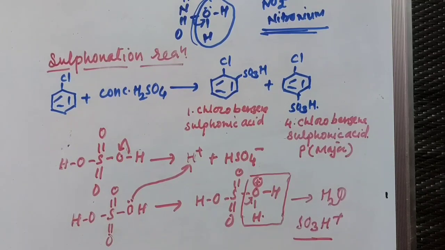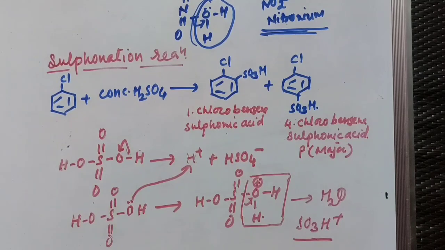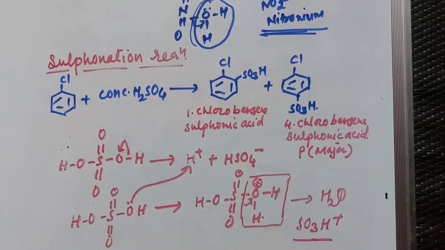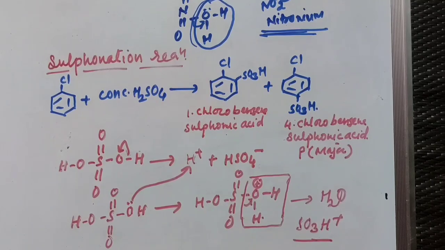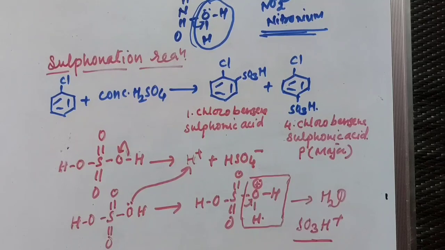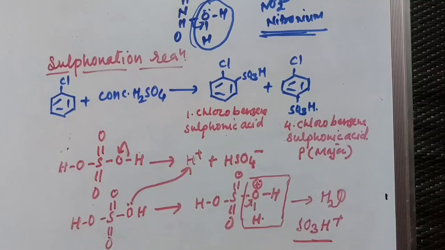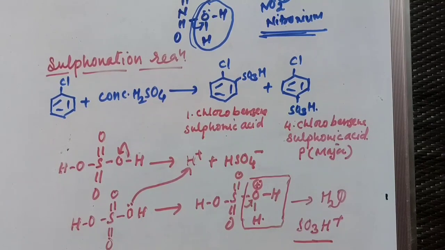And in case of sulfonation, there is the introduction of SO3H or sulfonic acid group. Here also you will get ortho and para compound. Out of that, para, 4-chlorobenzene sulfonic acid, is your major product. Why? Because in case of ortho compound there is a steric hindrance between two bulky groups, and these are nearer to each other. But in case of para compound, the compound is also symmetrical, and these compounds are having less steric hindrance. So this is about the electrophilic substitution reactions of haloarenes.